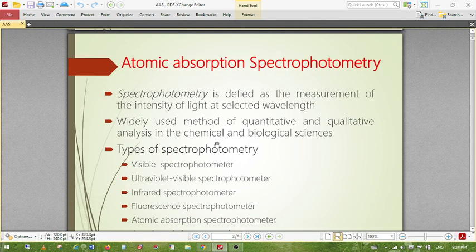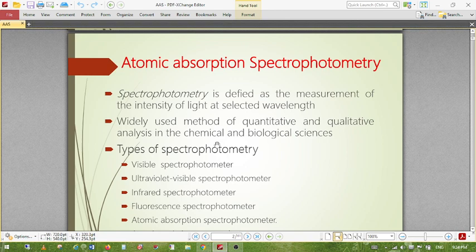For qualitative, some spectroscopy techniques are used for qualitative purposes only, because researchers in organic synthesis chemistry are unable to know what new compound is formed. So in order to know the new bond formation, the bond making, and the unknown structure of the substances, that can be studied with the help of spectrometry, spectroscopy or spectrophotometry, whichever we call it, all are the same.